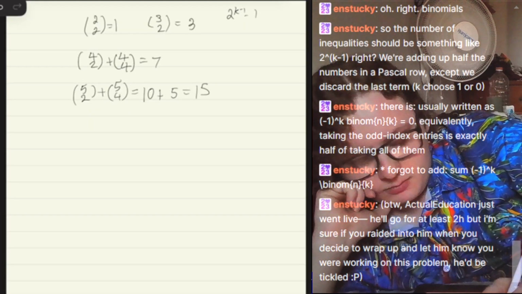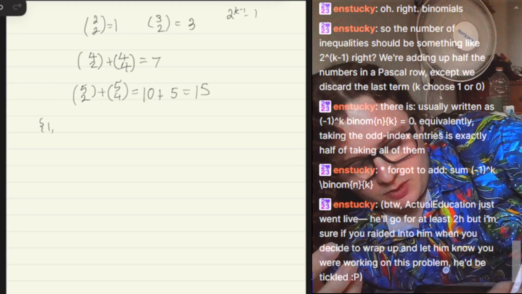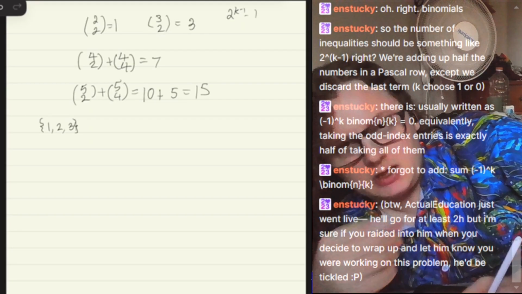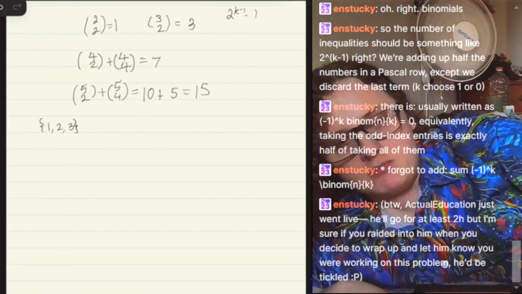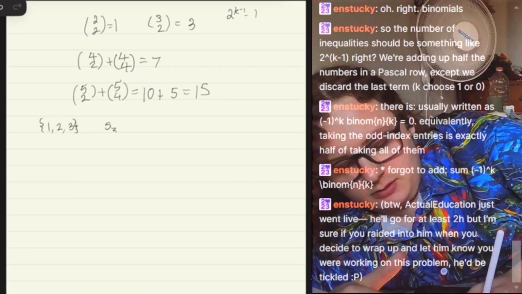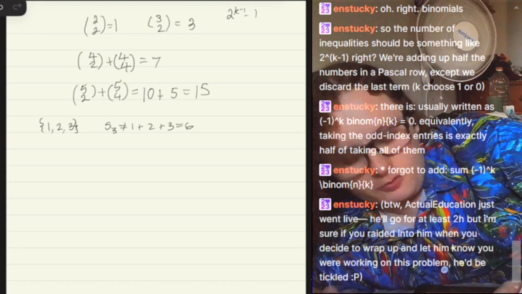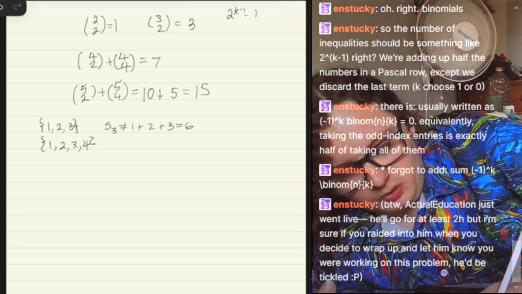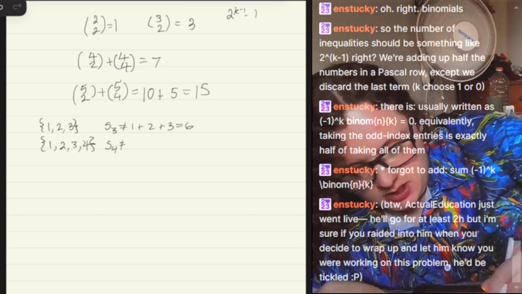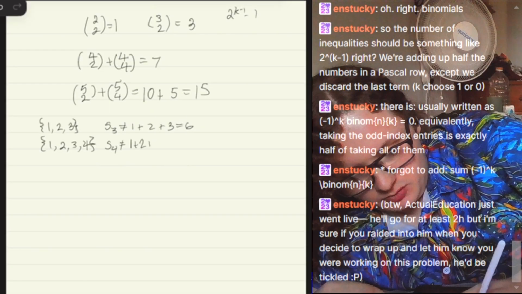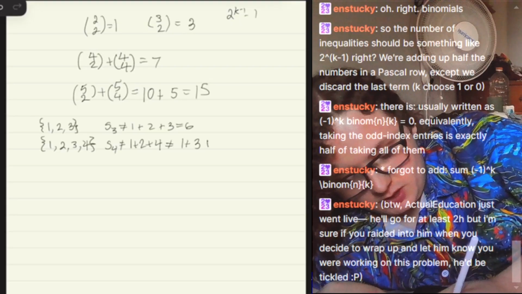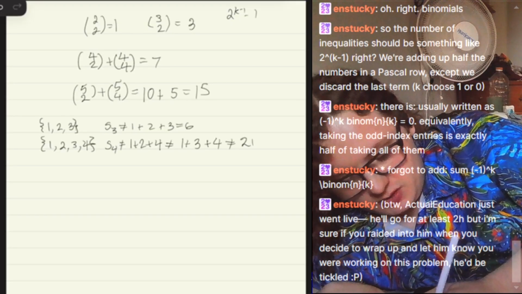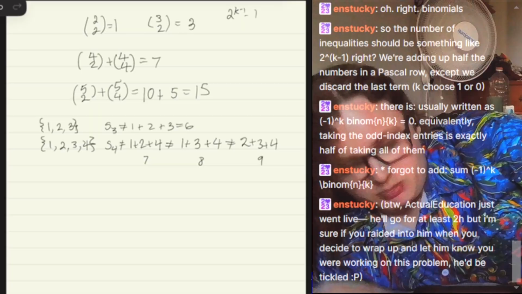So I'm going to start by construction. Say we start with 1, 2, 3. We can't do 1. And this is S0, S1, S2. And so that tells us that S3 is not the sum of all of those. So S3 is not equal to 1 plus 2 plus 3. So that means S3 can equal 4. So the next set would look like this. And S4 cannot equal 1 plus 2 plus 4. It cannot equal 1 plus 3 plus 4. And it cannot equal 2 plus 3 plus 4, which is 7, 8, 9. But it can equal 5.